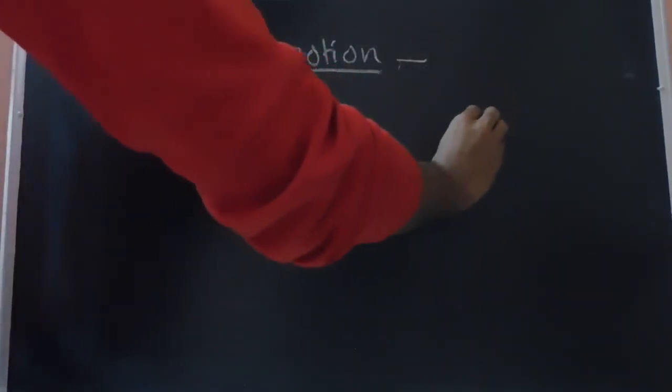Okay, so now let's consider the applications of the equations that we have learned just now. The first case is, let's say we consider uniform motion. So what do we understand by uniform motion? By uniform motion we mean, let's say a particle starts from a certain position.